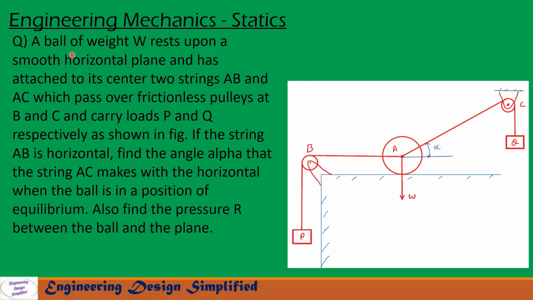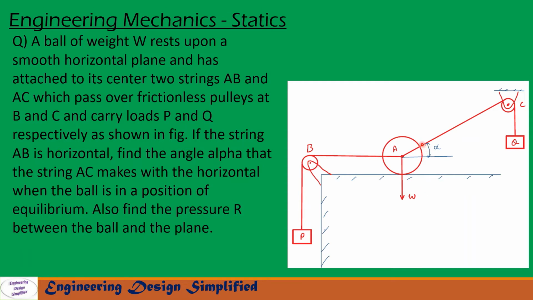Today's problem is: a ball of weight W rests upon a smooth horizontal plane and has attached to its center two strings AB and AC, which pass over frictionless pulleys at B and C and carry loads P and Q respectively, as shown in figure. If the string AB is horizontal, find the angle alpha that the string AC makes with the horizontal when the ball is in a position of equilibrium. Also find the pressure R between the ball and the plane.